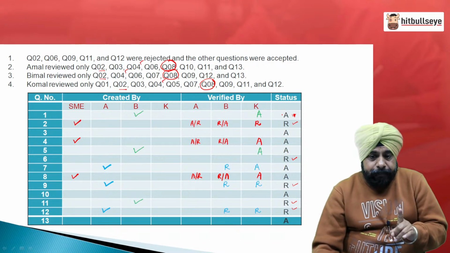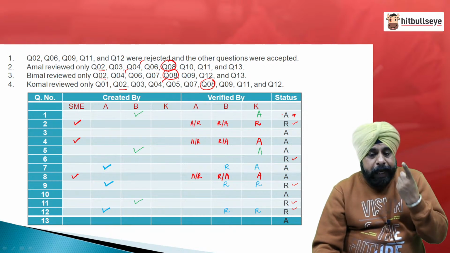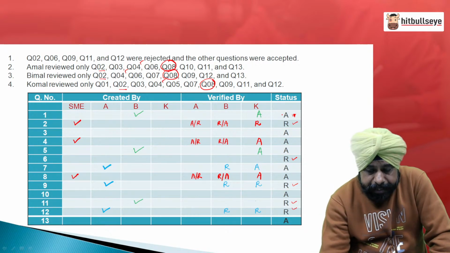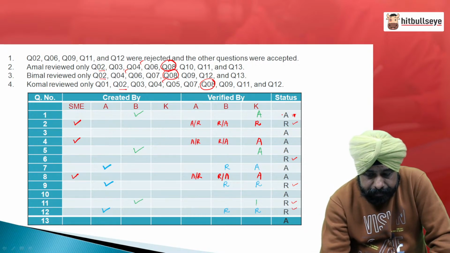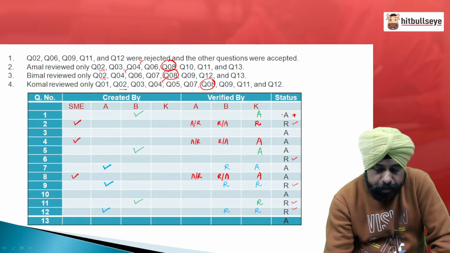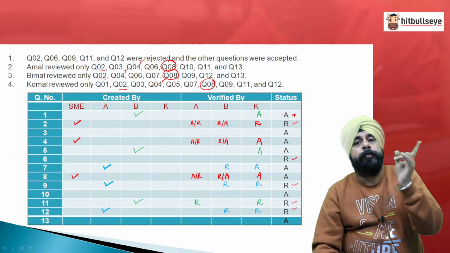Question number 11 goes to K as well as to A, and it is finally rejected. K has rejected it, then it goes to A, and that means even A would have rejected it, because the question is finally rejected. Right. So, with this we did 3 more questions.